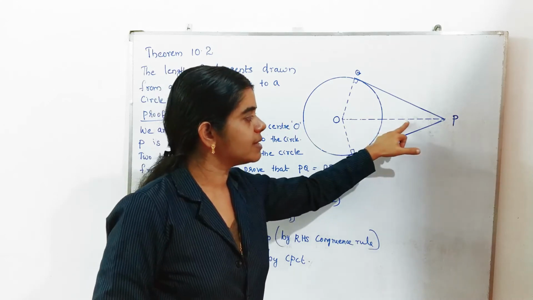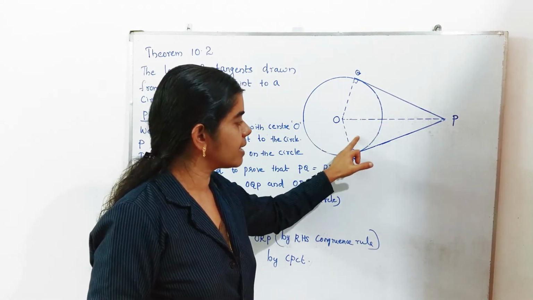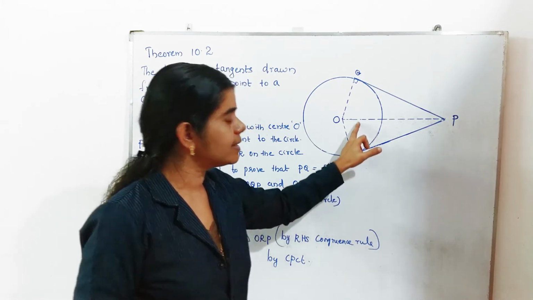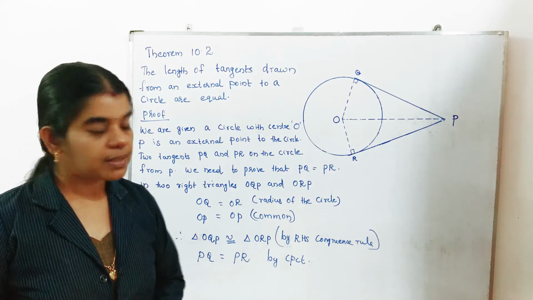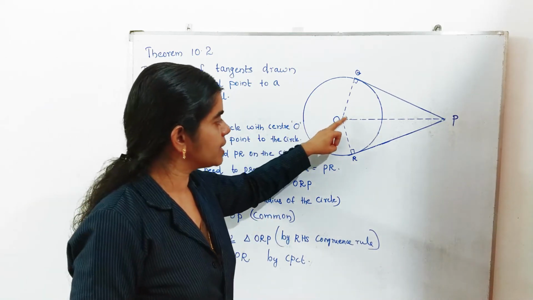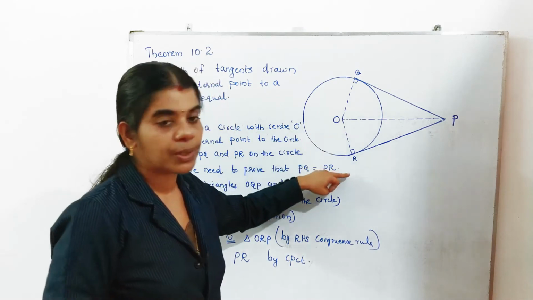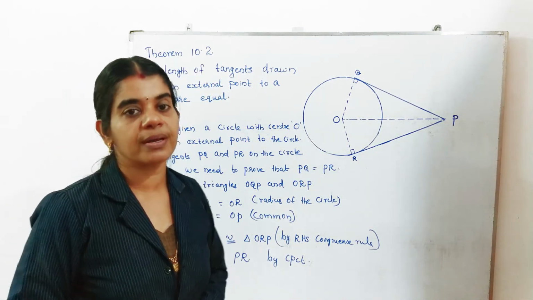So OP is the hypotenuse of the first triangle. Again in this triangle also, here is the 90 degrees, and its opposite side, OP, is the hypotenuse. You got OP equal to OP. Then one more side of the triangle, you got OQ equal to OR. So these two triangles are congruent by the RHS congruence rule.